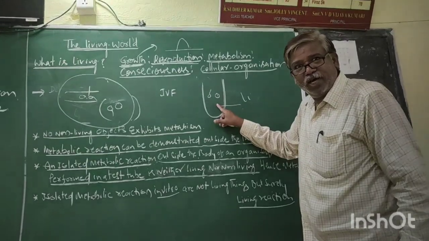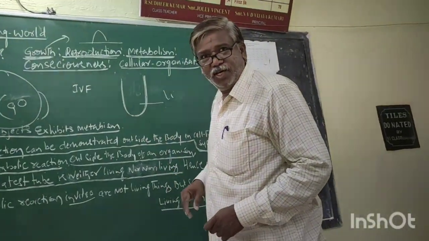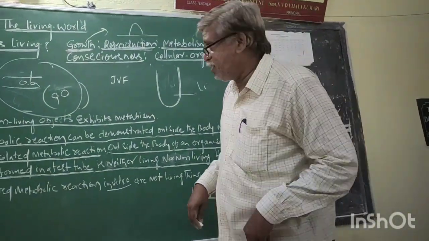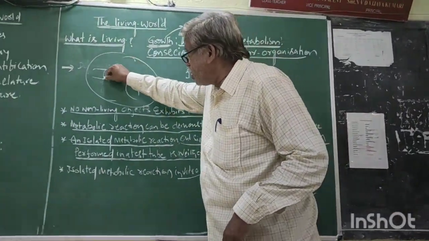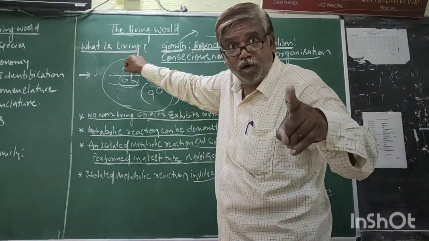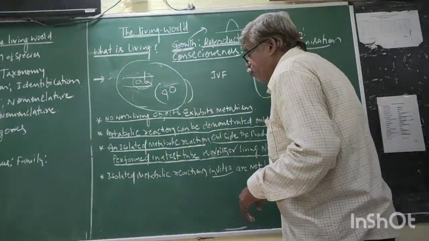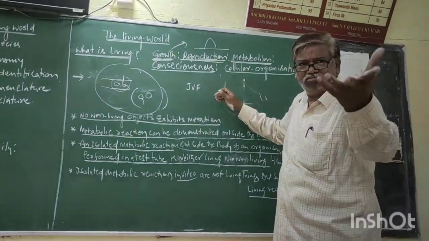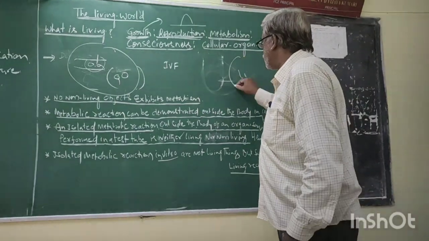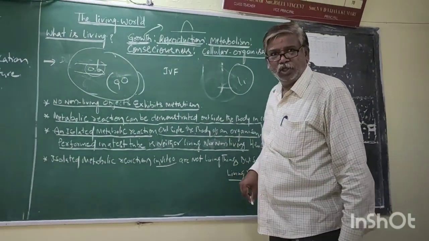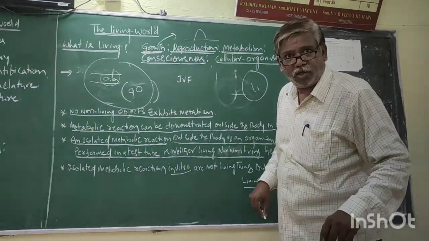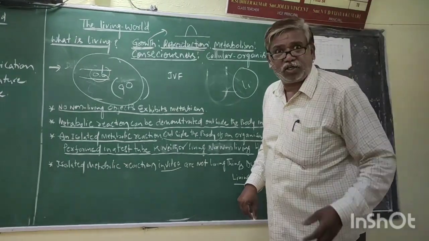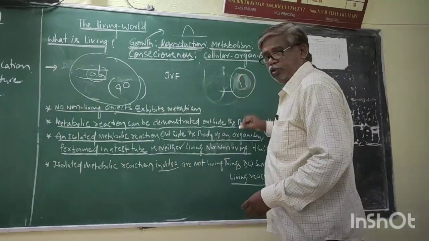Because the scientists created the suitable conditions which are present in the fallopian tube before such a process. You know, another example, the Miller-Urey experiment. High temperature is created.